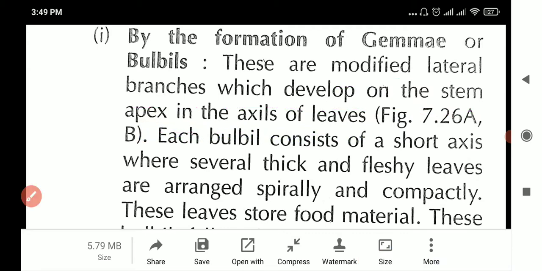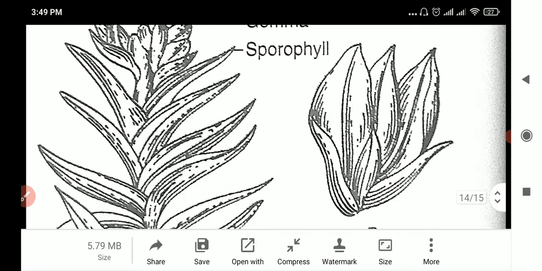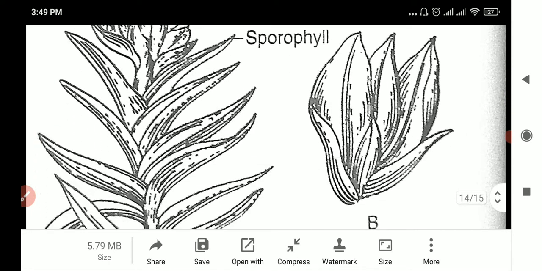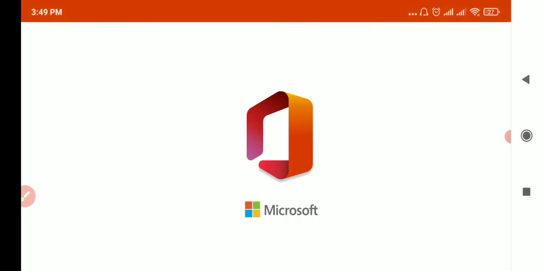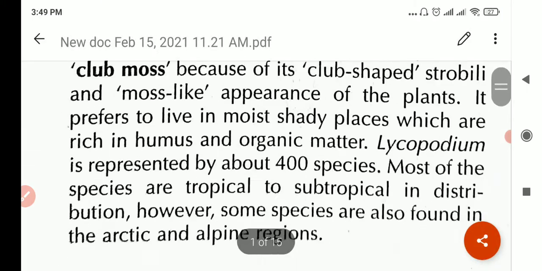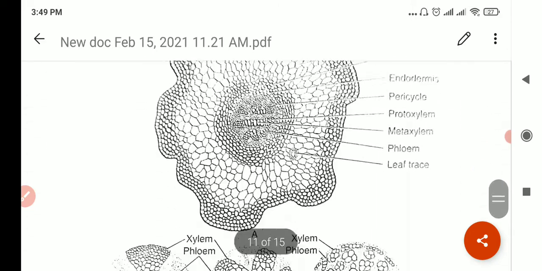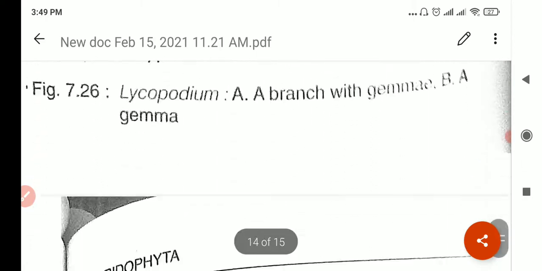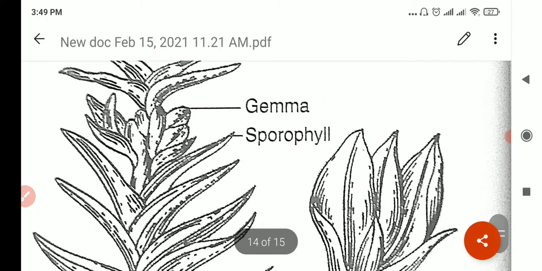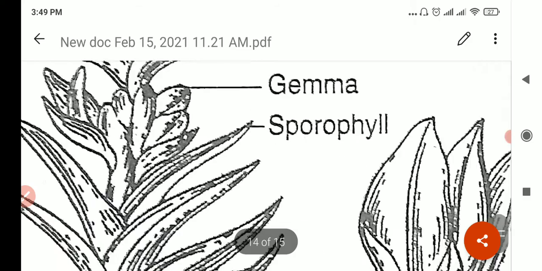Now let us look at the image. As I told you, practice the first diagram and you will understand. Just seeing the diagram, you will understand. Maybe this is better, let me try. I think this will be better. I forgot from which app I taught you. Did I use a scanner or did I use... I don't know. Can I zoom this?